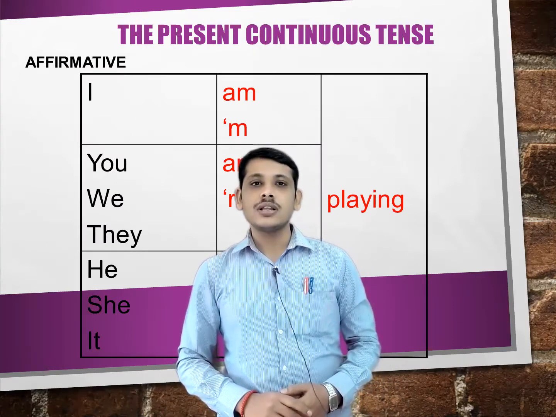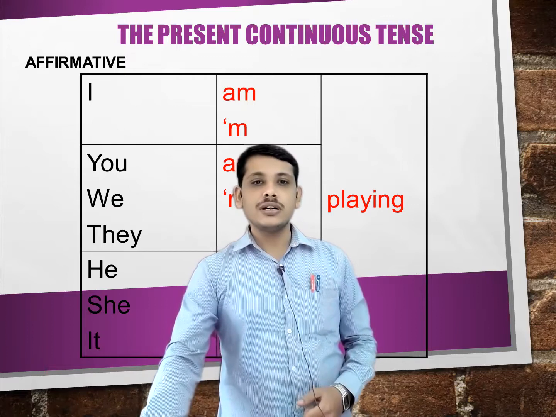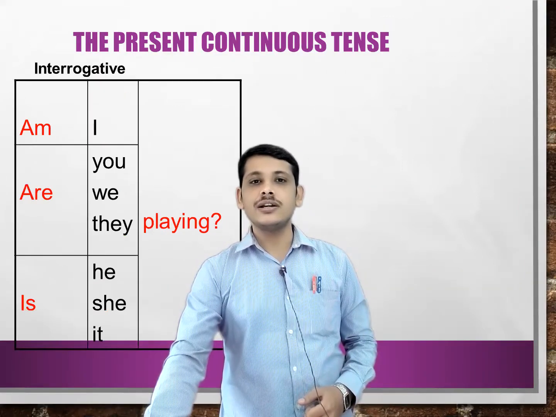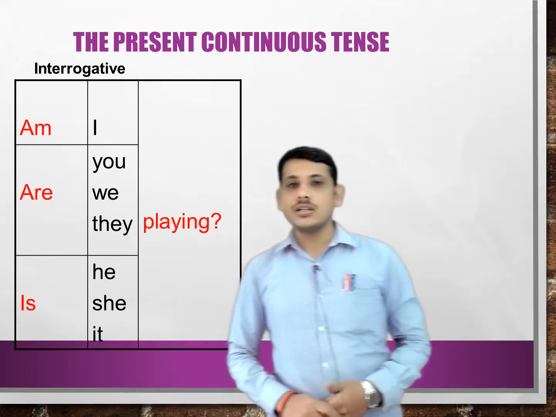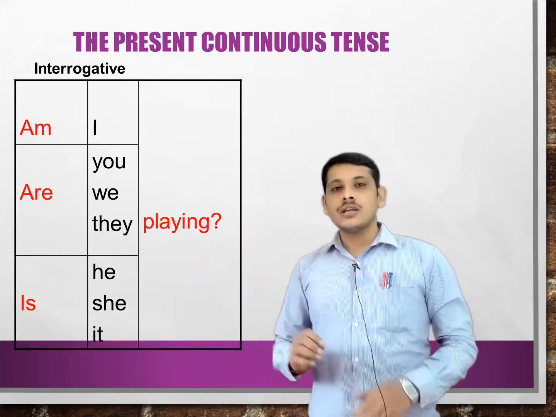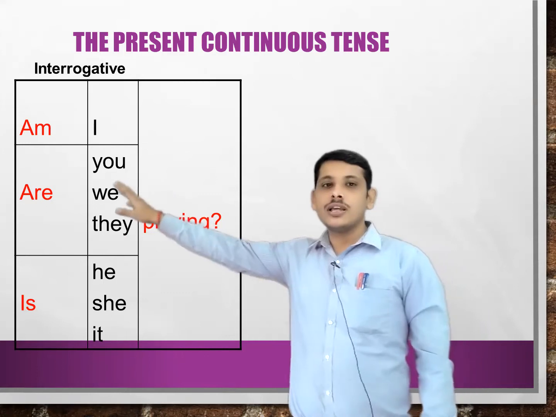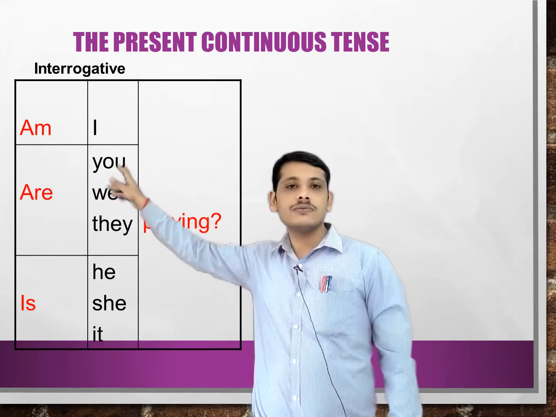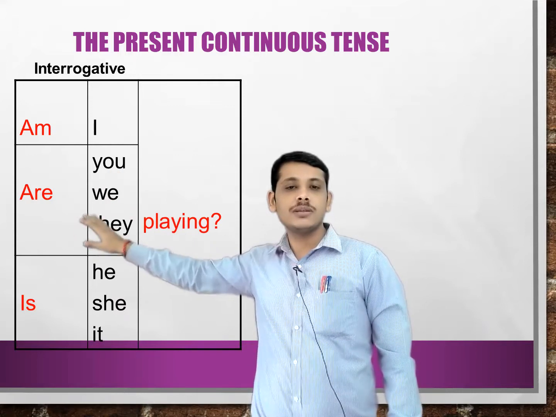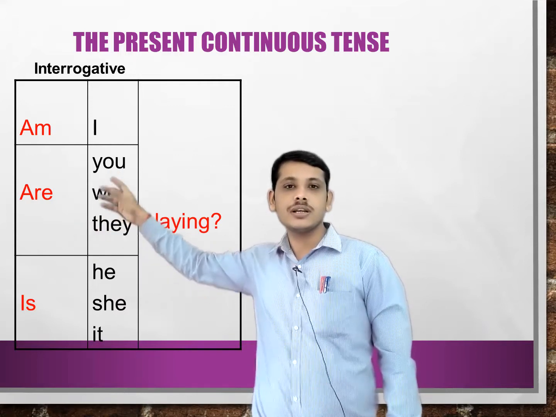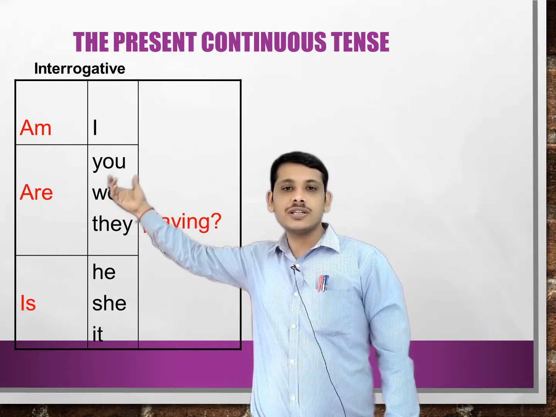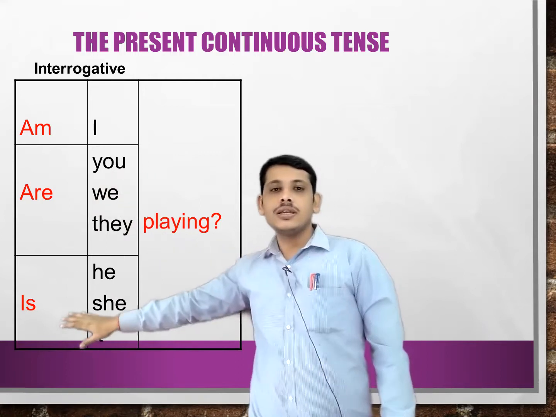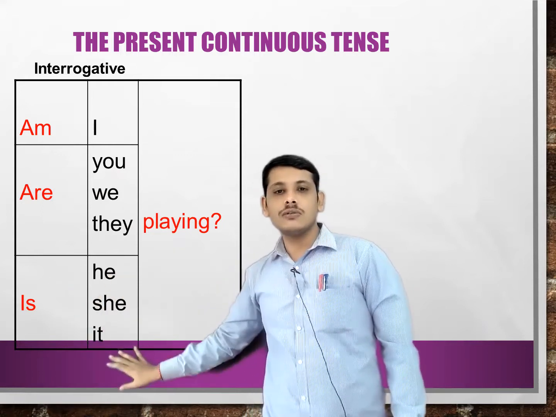We have seen the use of present continuous tense in affirmative sentences, negative sentences, and interrogative sentences. An important thing to remember here is that in present continuous tense, the helping verbs am, are, and is are used. Am we use with I, are we use with plural subjects, and you. Even if it's singular, we can use are with singular and plural you. Is we use for all the singular subjects.